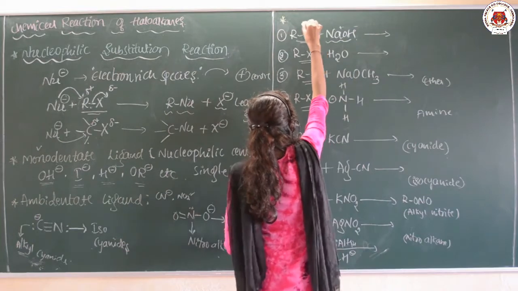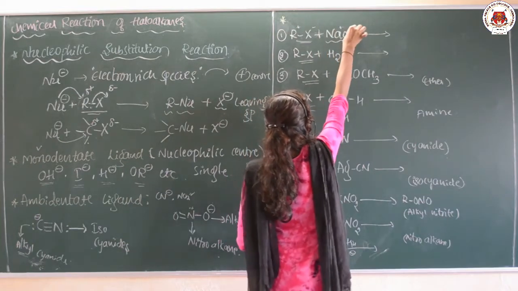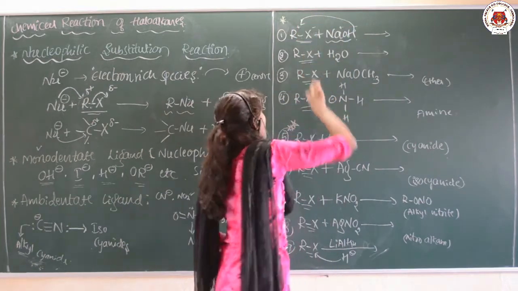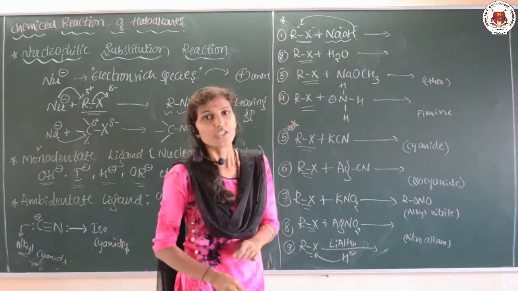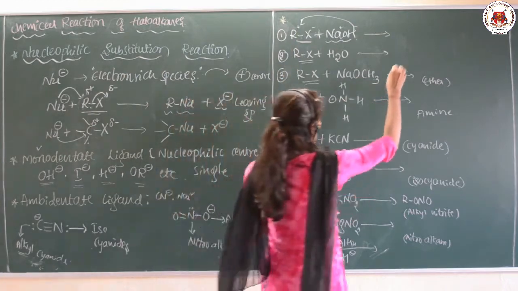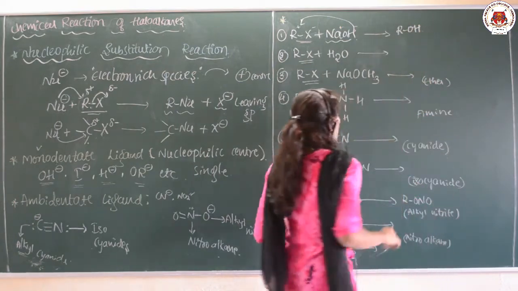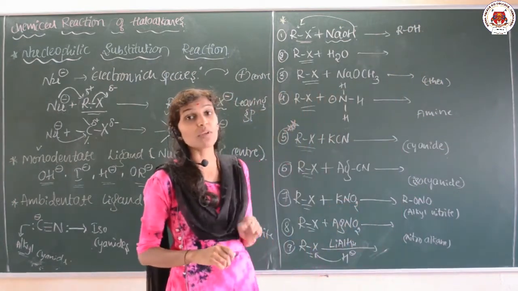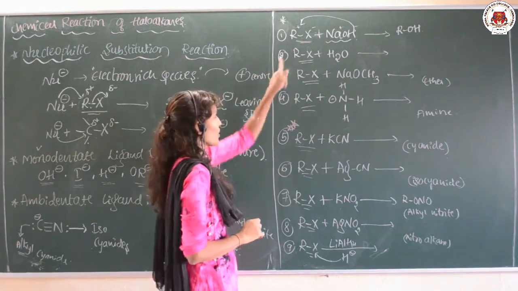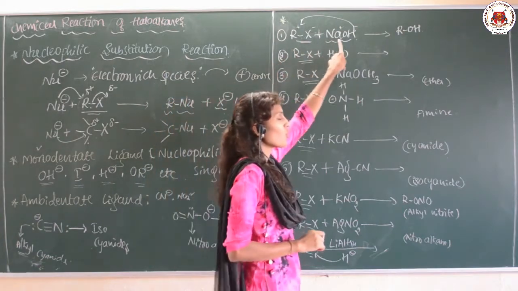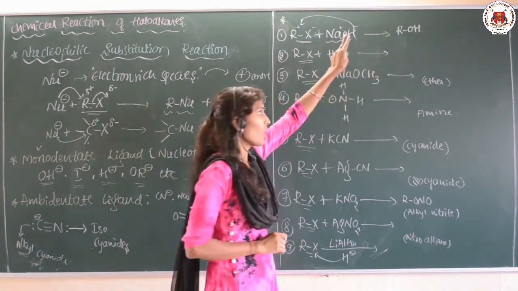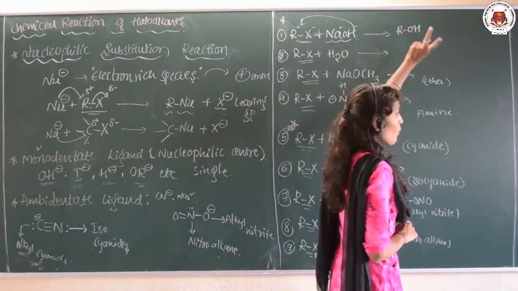Here it is negative, here it is positive. Definitely OH minus is going to attack on the R and NaX will be removed. So what will be the product? The product will be ROH, that is the alcohol. Here the substrate is haloalkane, the nucleophile is NaOH, and the product is an alcohol.